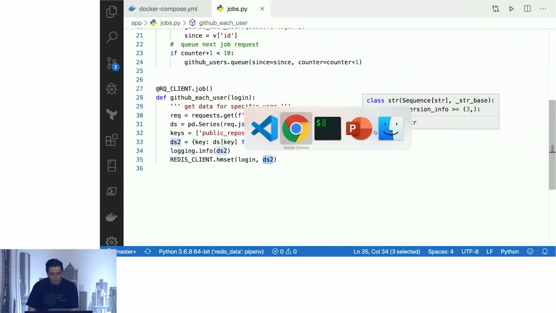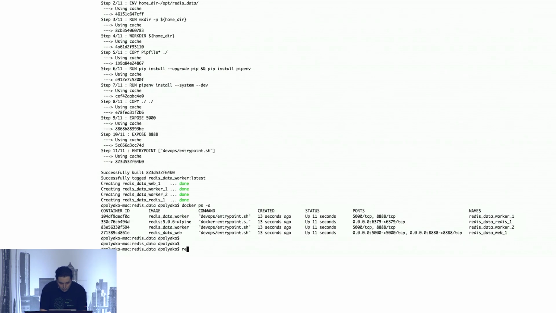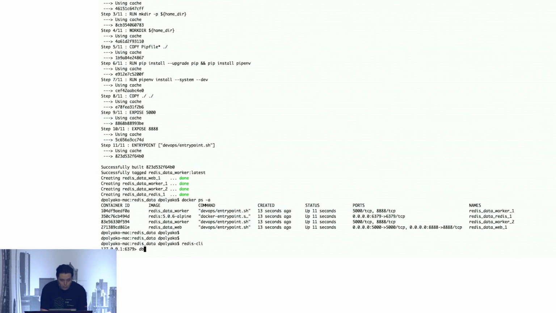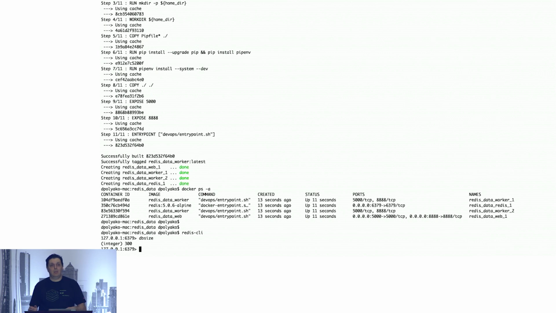So let's jump into Redis via our CLI and see what's going on there. Oh, I'm also using Redis database 0 to store my data, and Redis database 1 to store the keys necessary for the background jobs. I don't have to do it, but it's just an easy way to namespace it and accidentally not step on my own toes.